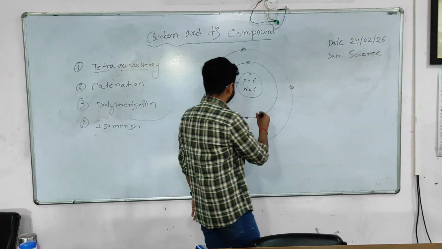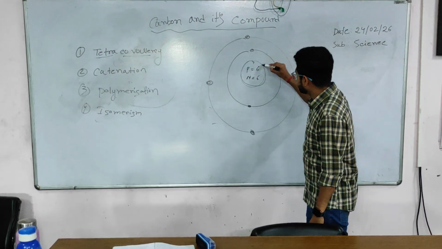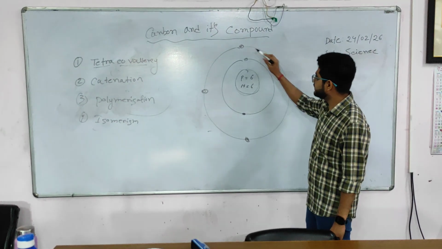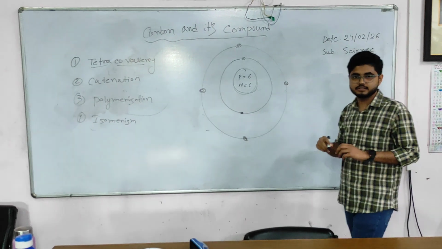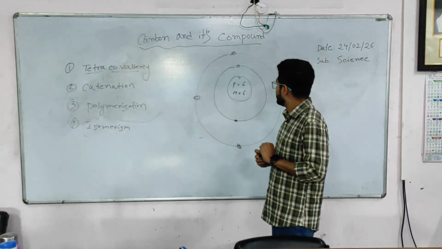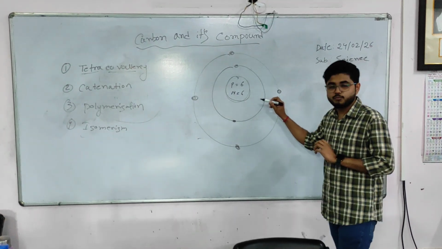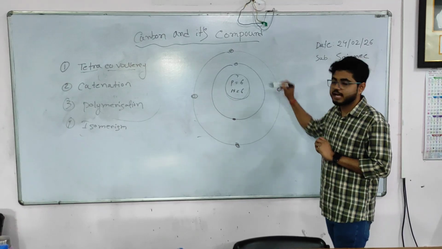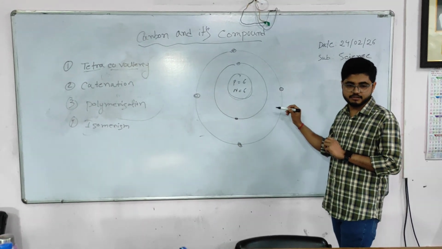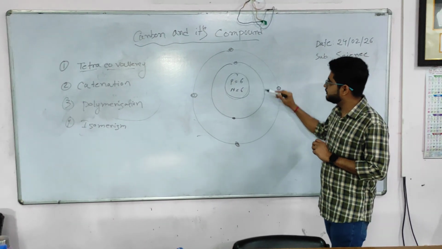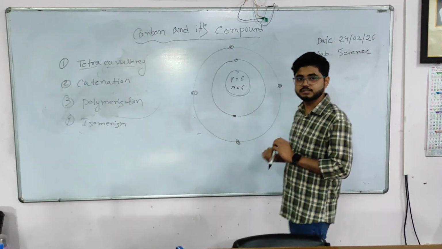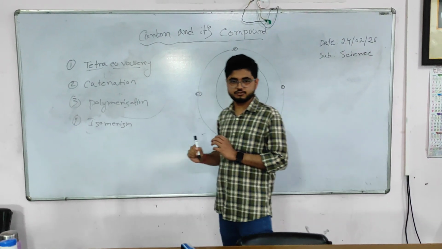We already saw that in the nucleus, carbon has 6 protons and 6 electrons revolving around the nucleus. Suppose imagine it is a small atom like carbon. Is it possible to donate all the last shell electrons? If carbon donates the 4 electrons, it will have to donate all its last shell electrons. So is it possible to donate? No, it is not possible.